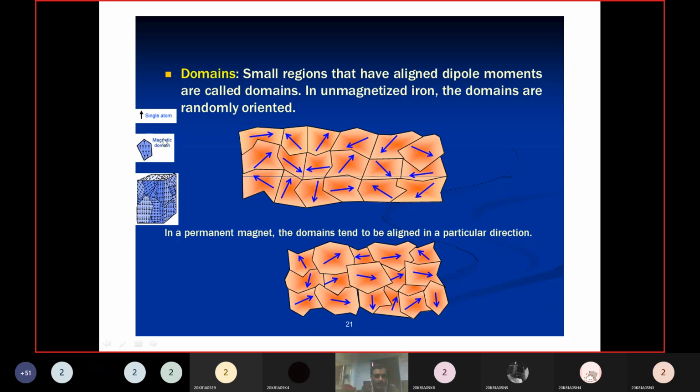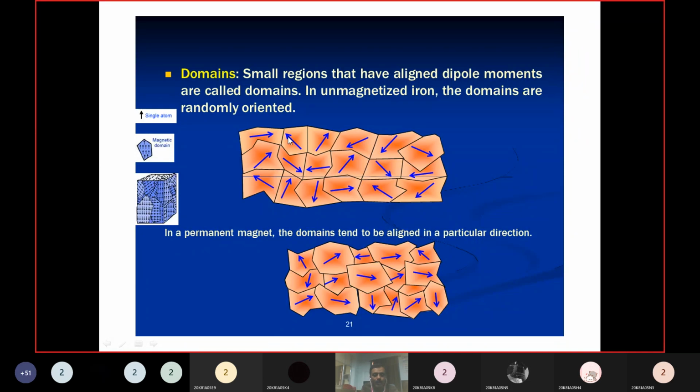In that domain, each single atom acts as one dipole, and all dipoles are oriented in the same direction. If all atoms are oriented in the same direction, that area we call a domain.